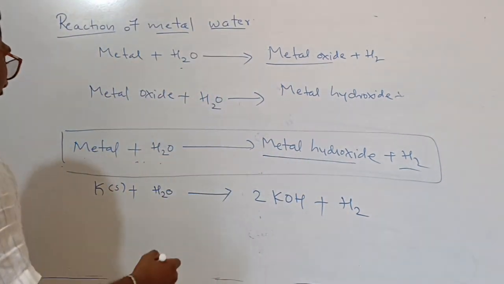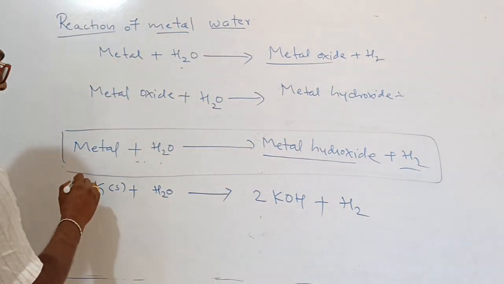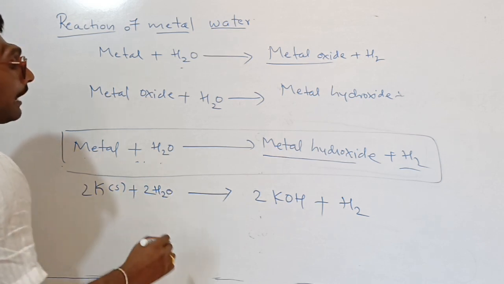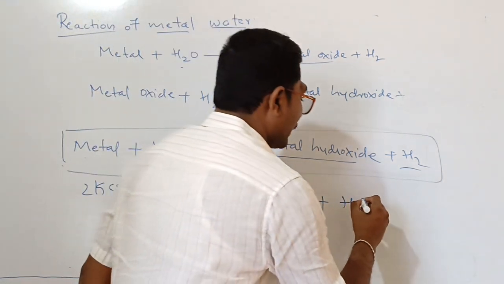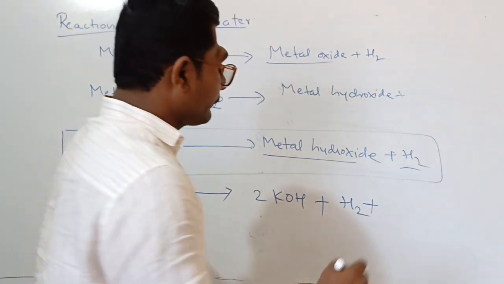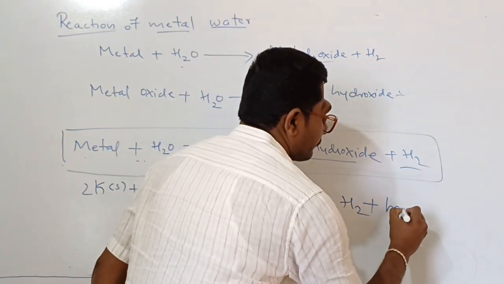This is not balanced: 2K plus 2H2O, along with which you get heat energy.